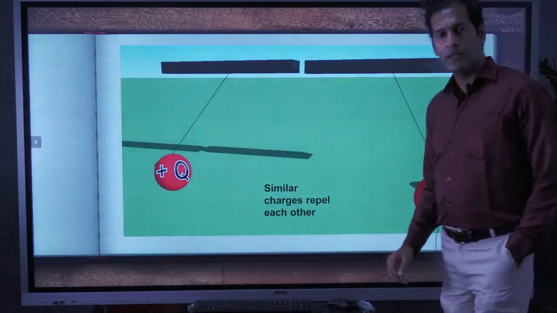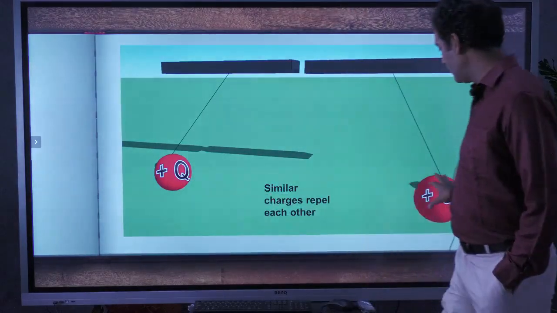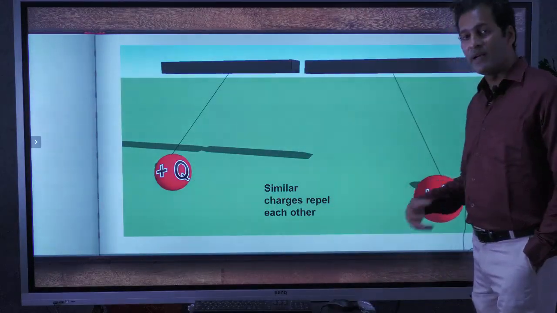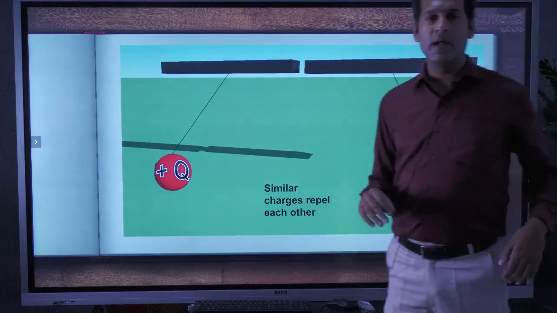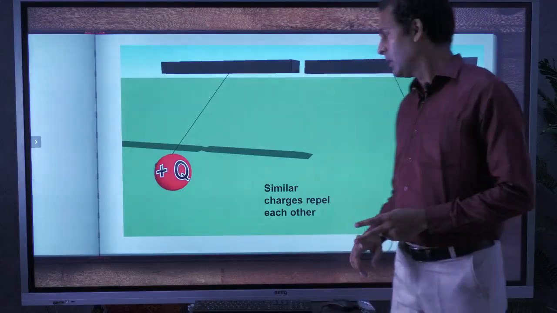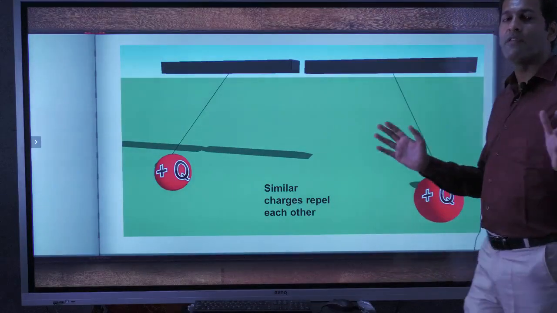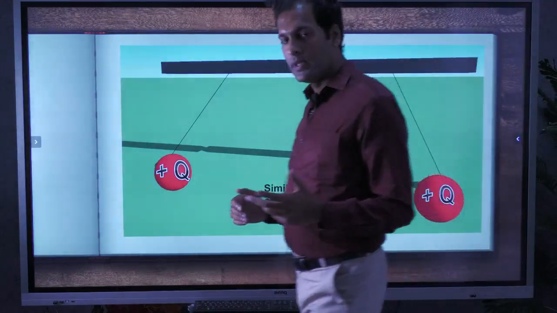A few more properties of charges. If we have similar charges, like two positive charges, then they will repel each other, as we discussed that force may be attractive or repulsive. If two similar charges are there, they will go away from each other. What may be the reason?